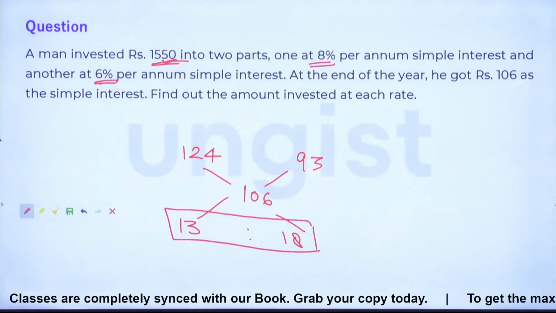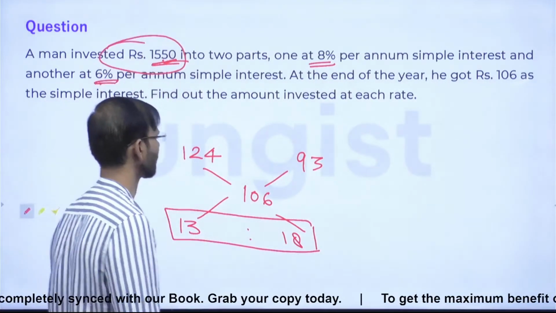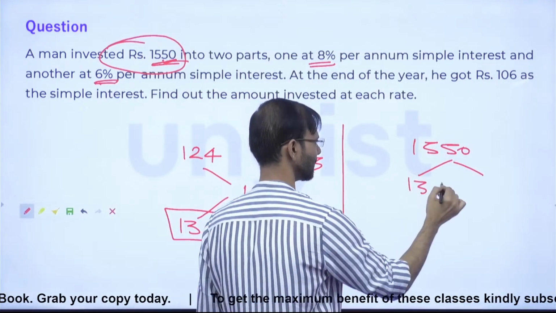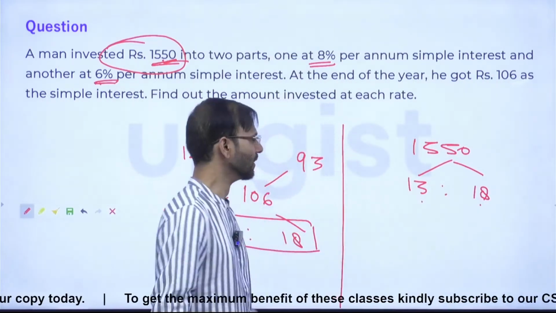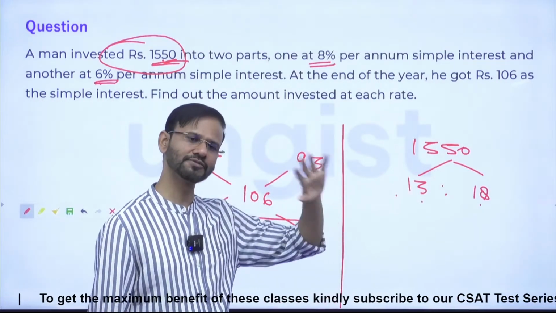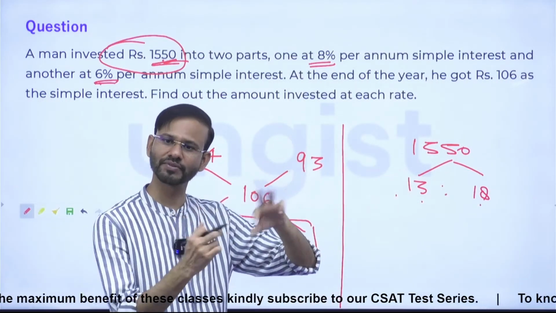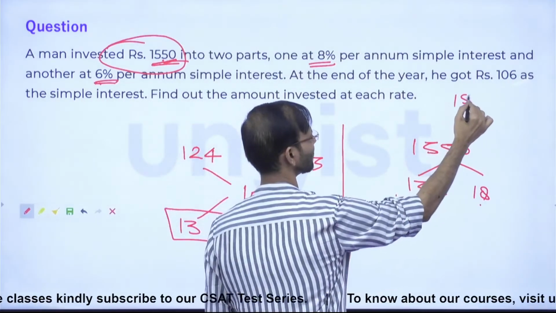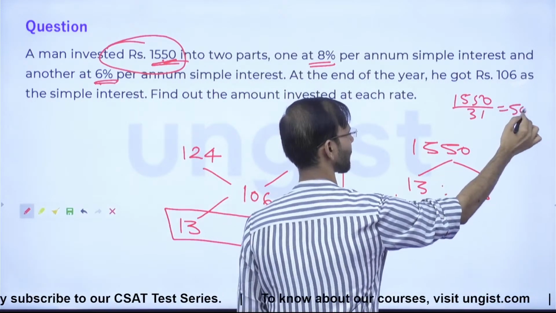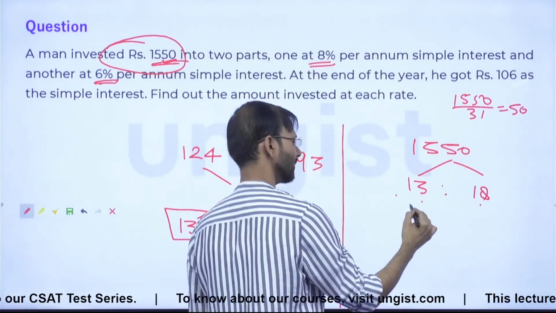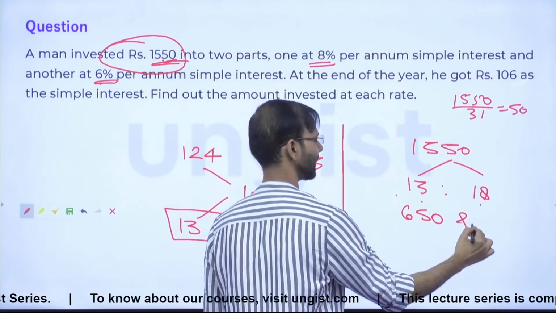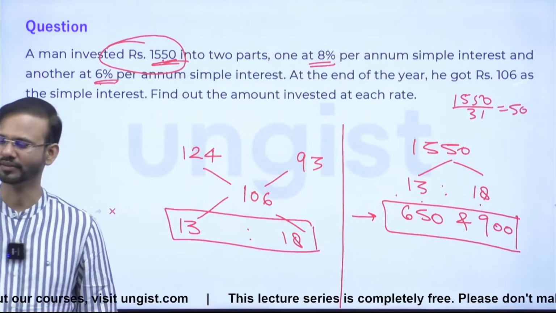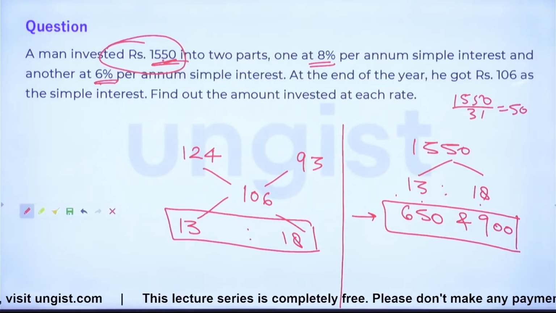Now the total investment is 1550. Okay, everybody. 1550 will be divided in the ratio 13:18. 13 plus 18 is 31. 155 divided by 31 is 5. Just think on it. 31 into 5 is 155. Yes or no? So 1550 divided by 31 will give you 50. So 50 into 13 and 50 into 18. So 13 into 5 is 65, so 650 and 900. Yes guys, this is the answer. Alright. Everyone fine now? Yes.